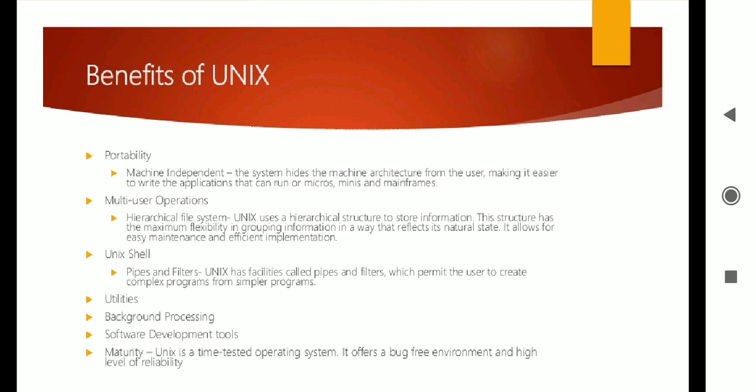Then Unix is a time-tested operating system. It offers a bug-free environment and high-level reliability. This is one of the best features why Unix is the first choice for software development.